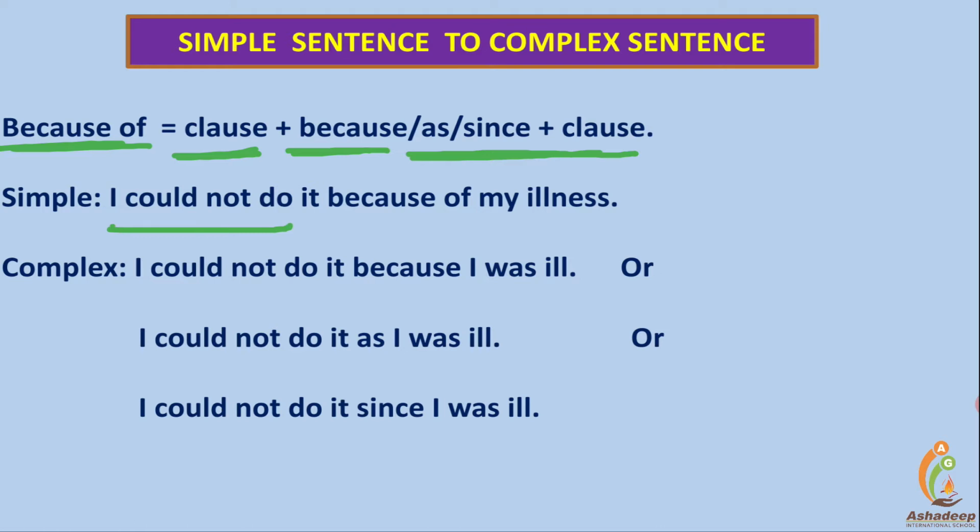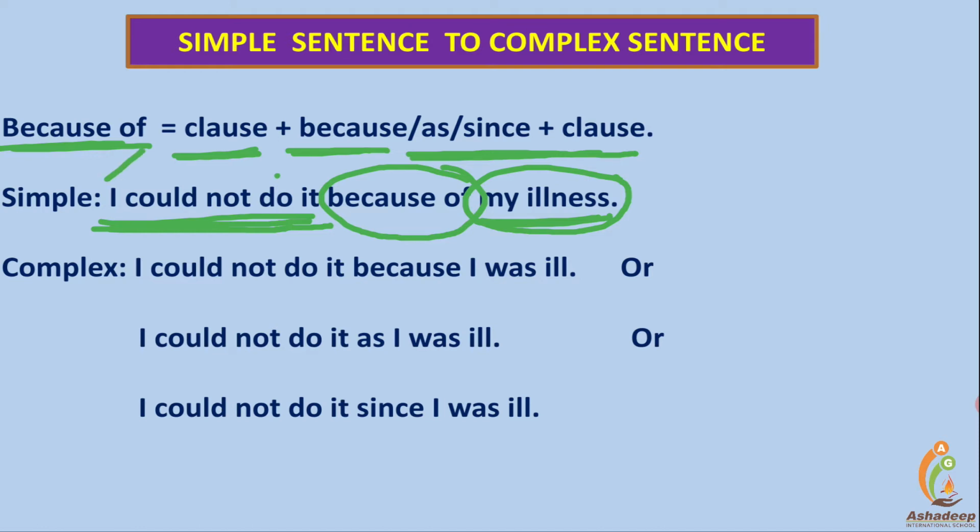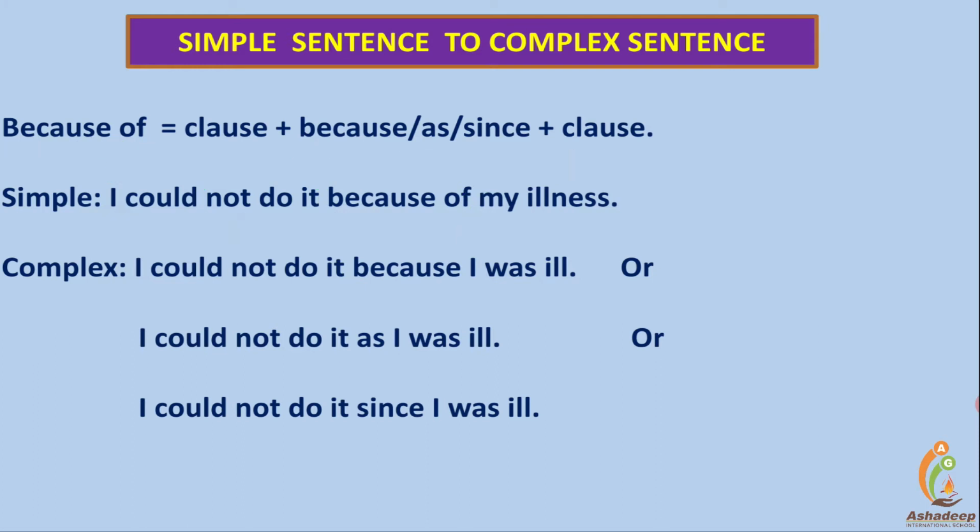I could not do it because of my illness. Because of, it's the conjunction. My illness is a noun. It's the reason which is mentioned in the form of a noun. Here, friends, let us study this example. I could not do it. It's the main clause, and it's a clause because it has a subject, and do is the verb. I could not do it because of, it's the conjunction used to show the reason. My illness, it's the noun.